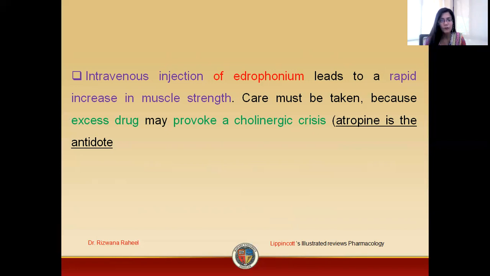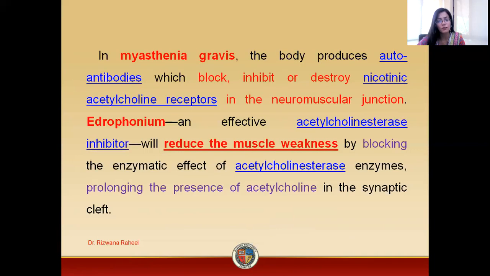So what care must be taken? Excessive drug will lead towards cholinergic crisis. Now we have two terms, Myasthenia gravis and cholinergic crisis. In this lecture, we will also discuss the differences between Myasthenia gravis, that is MG, and cholinergic crisis. In case of cholinergic crisis, atropine is the drug which is used as an antidote. Now, what happens in Myasthenia gravis?